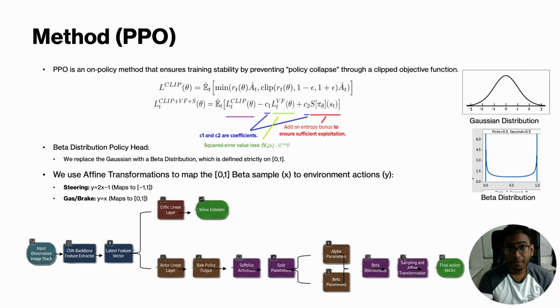The first method was PPO, a reinforcement learning algorithm known for stability and simplicity. Its clipped loss function prevents unstable policy updates. We implemented separate actor and critic heads. The critic estimates state value while the actor outputs driving actions.